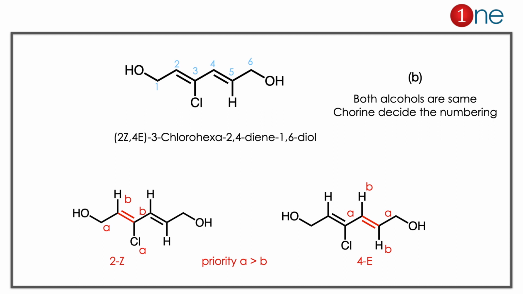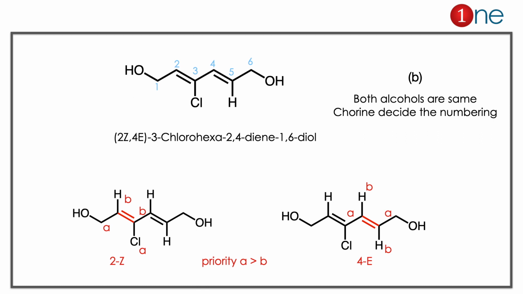For the fourth carbon we will assign it: chlorine is A and hydrogen is B, and on the other, hydrogen is always B and the other is A. So both are anti, or you can say E. So the second is Z, the fourth is E. So the answer is clearly 2Z and 4E.